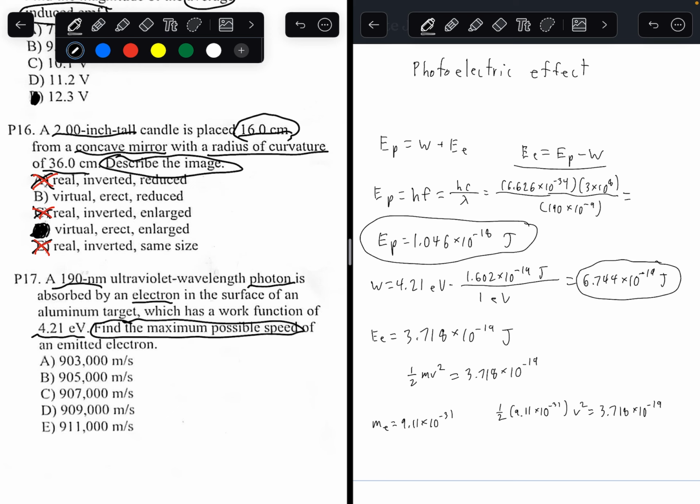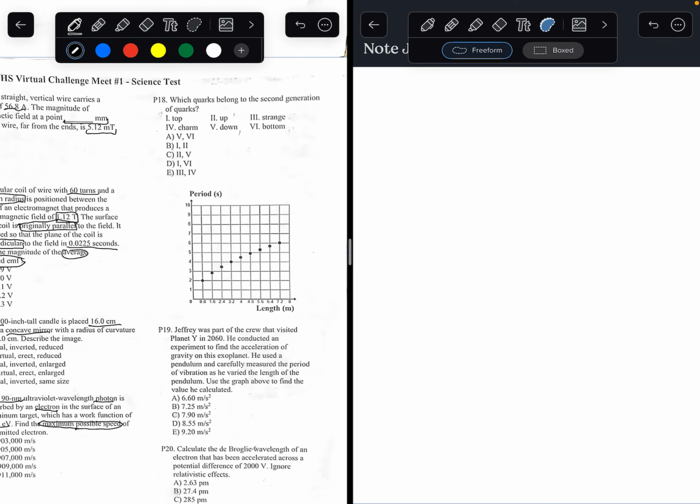Take the square root of that. You would get velocity of the electron equals 903,425.04 meters per second. This is our answer. And that would correlate closest to letter A. So letter A is our answer for number 17.